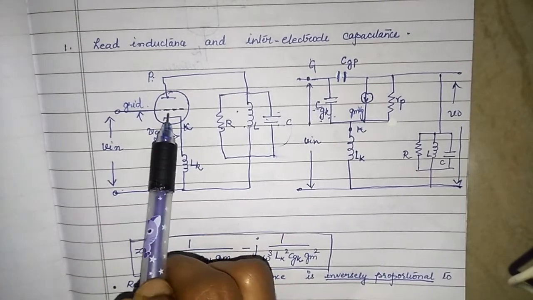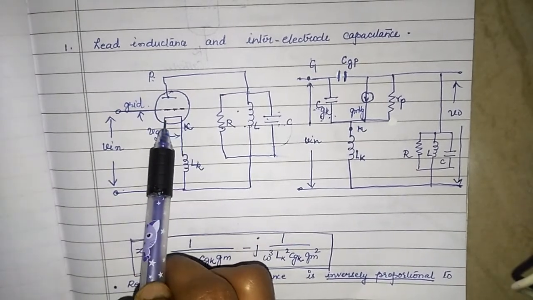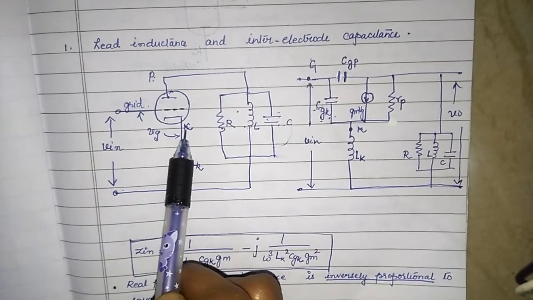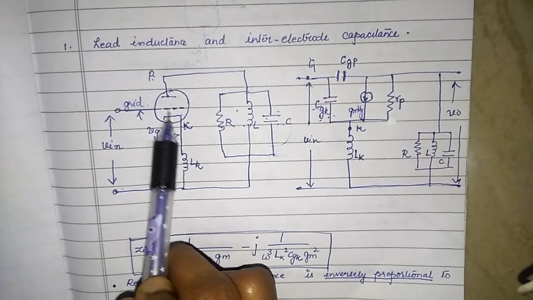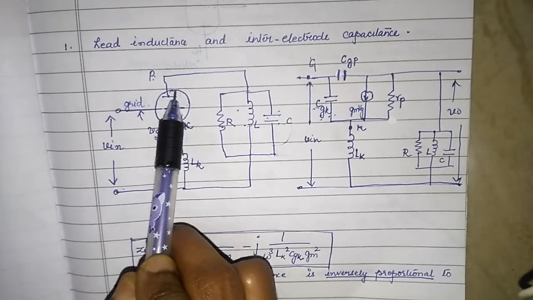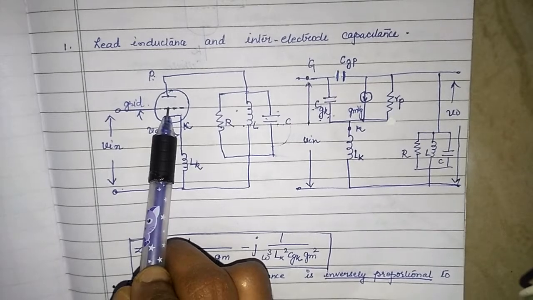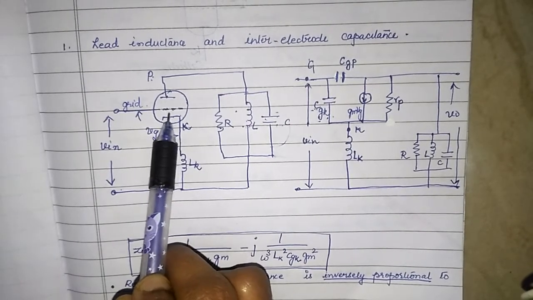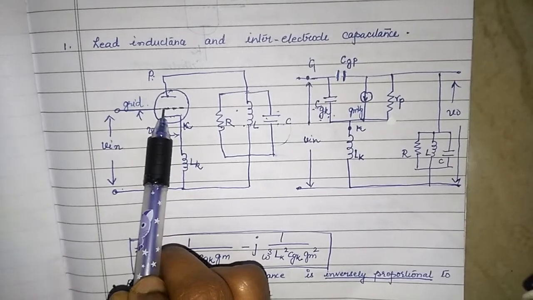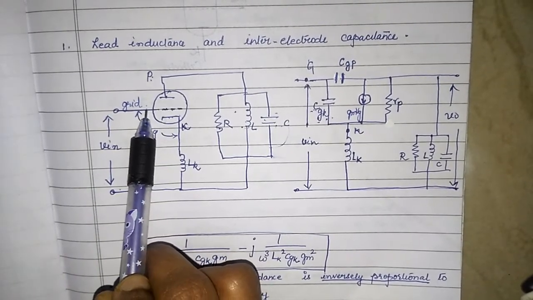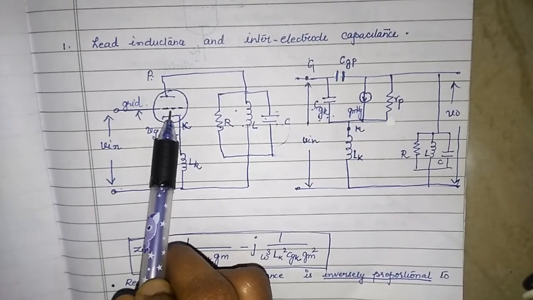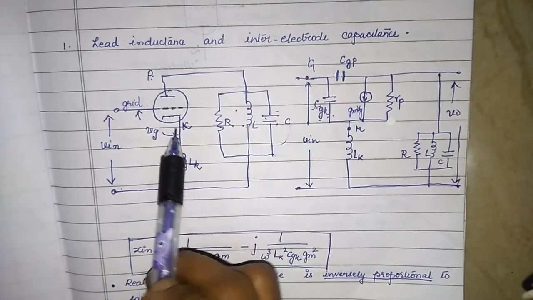The cathode is a conductor, the grid is also a conductor, and since this is enclosed in a vacuum chamber, in between the grid and the cathode there exists vacuum, and vacuum is a dielectric. So, we can understand that there exists a capacitance between the grid and the cathode, two conducting media separated by a dielectric medium, in this context vacuum.